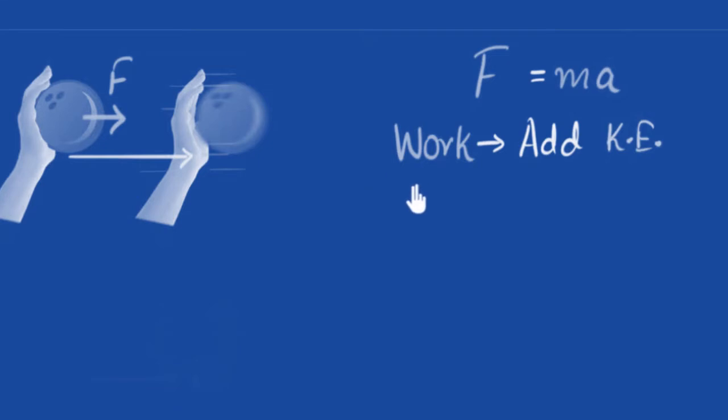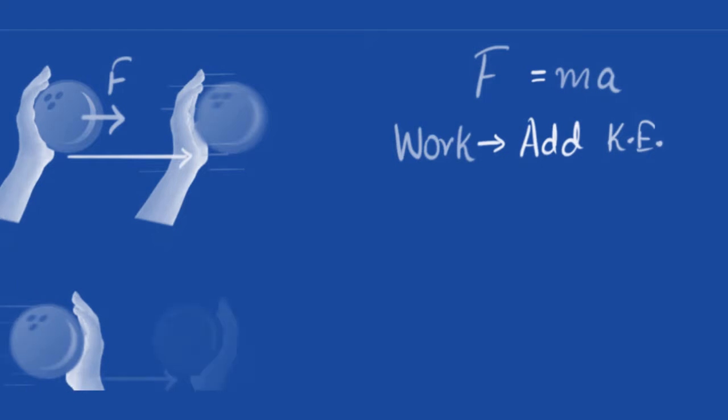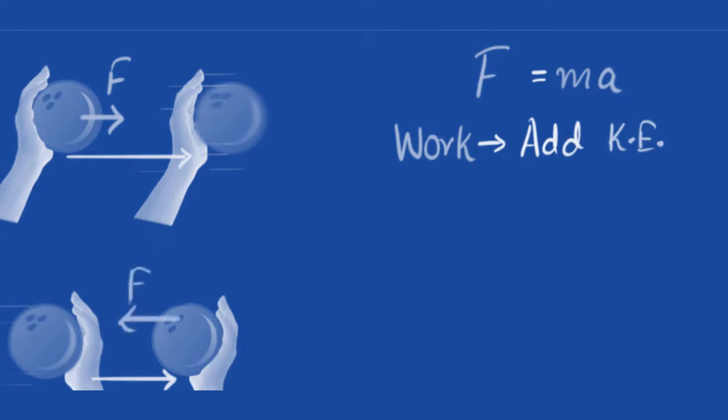Now you can also do work and remove kinetic energy if you want. For example, imagine a ball is thrown at you and you try to catch it like this. Your hand will move back a little. Now think about what happened when you tried to catch that ball. Your hand starts pushing, but this time it pushes in the opposite direction, and that's why the ball is slowing down, right?